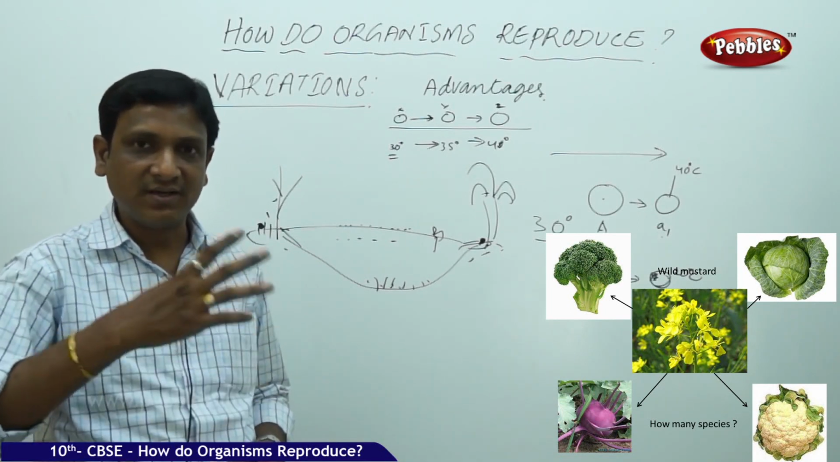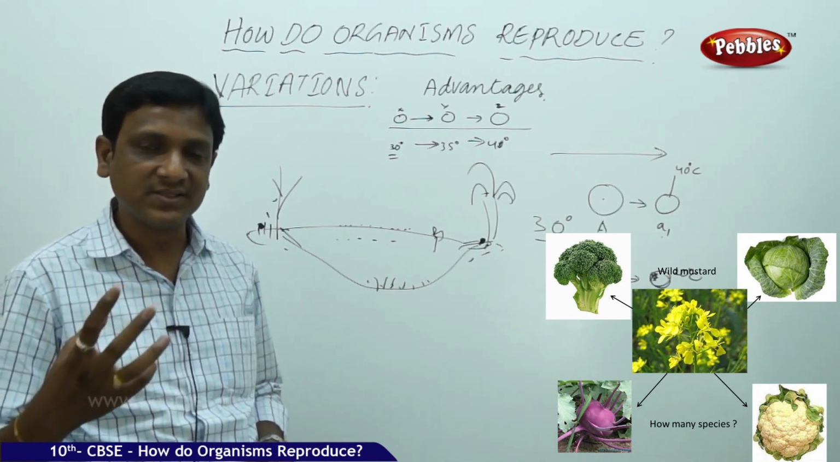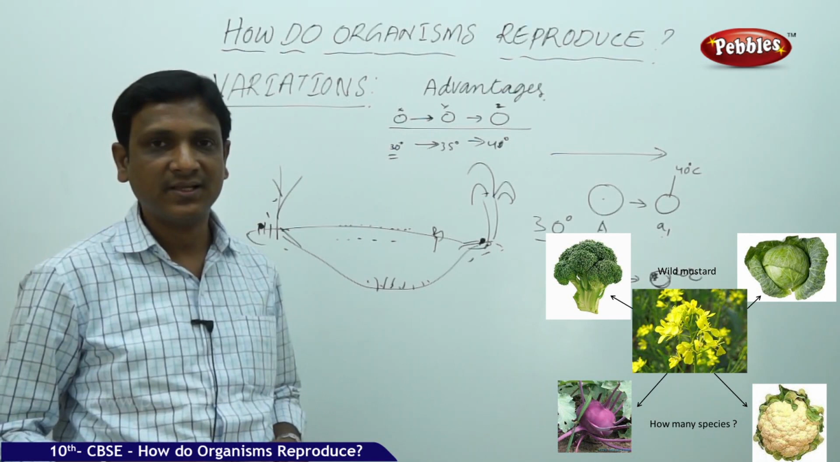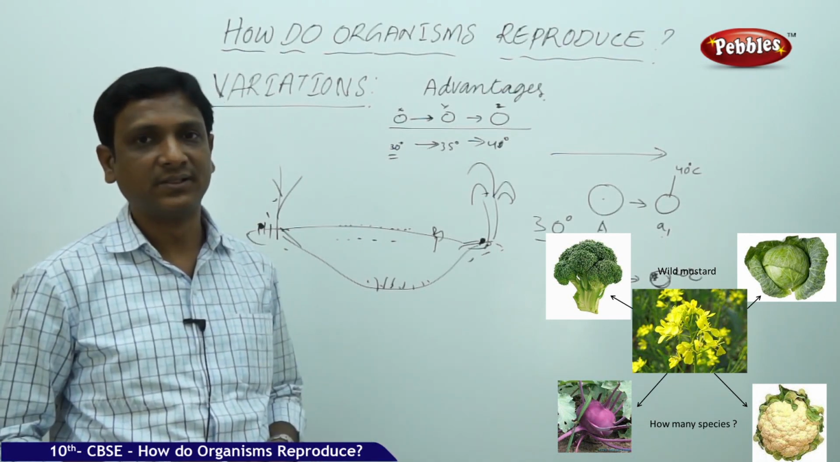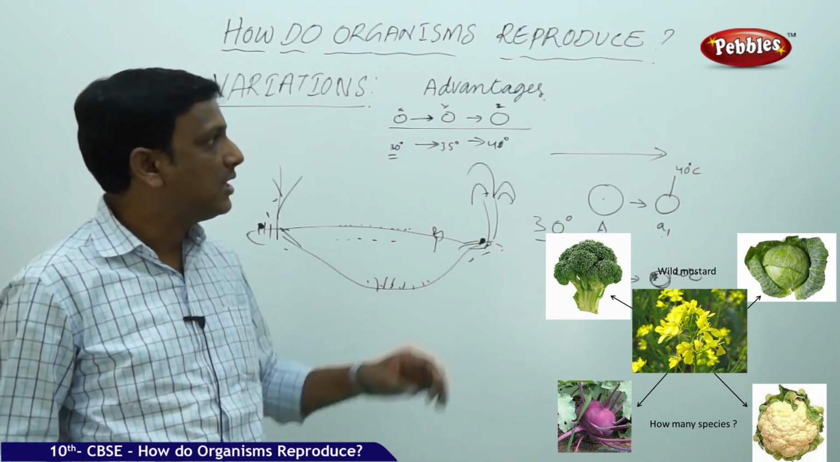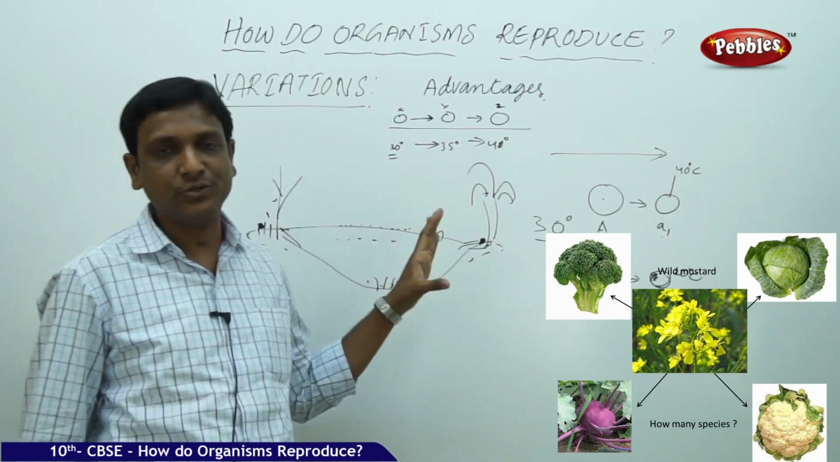The variations are naturally coming in the organisms. Sometimes for some of the organisms, some variations are helpful, advantageous. Sometimes they are disadvantageous and the organisms disappear. They become extinct. So these variations form the basis for the process of evolution.